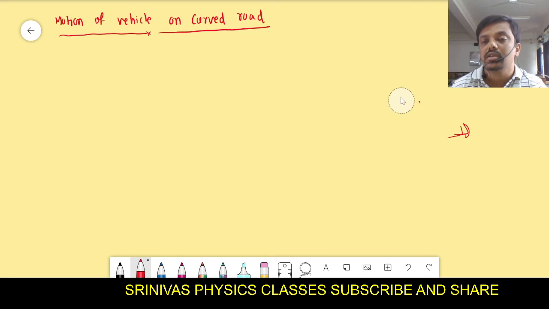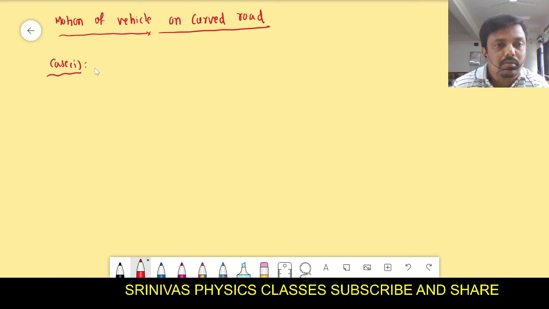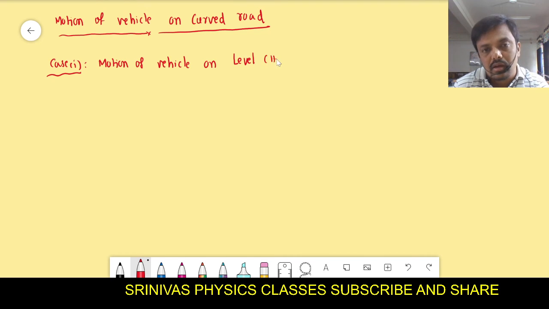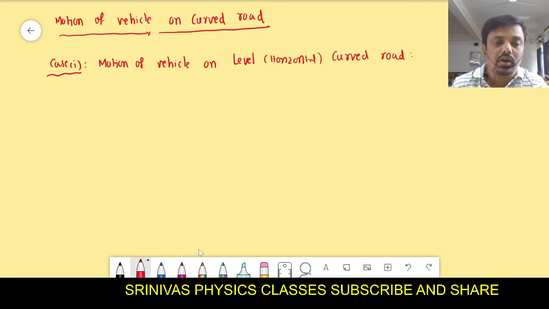Okay, in this there are some cases. The first case is that we will discuss the condition of the motion of a vehicle on a level, horizontal curved road. Okay, then I want to find out the maximum safe speed.